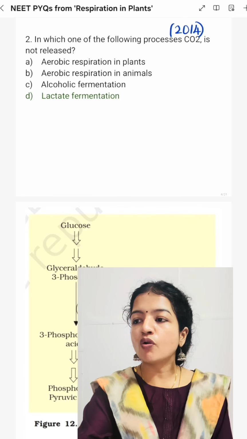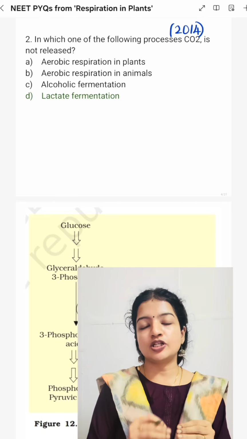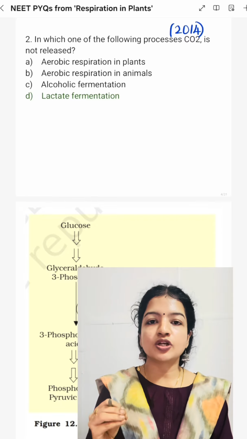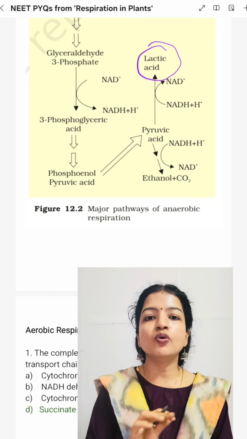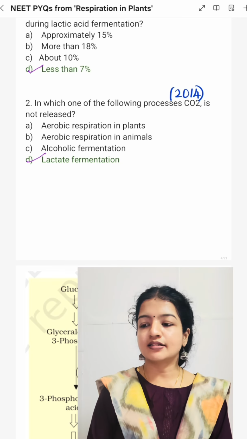Then, in which of the following processes is CO2 not released? So, in aerobic respiration, both in plants and animals, CO2 is released. In alcoholic fermentation it is released. Whereas in lactic acid fermentation, CO2 is not released. So option D, lactate fermentation is the correct answer.